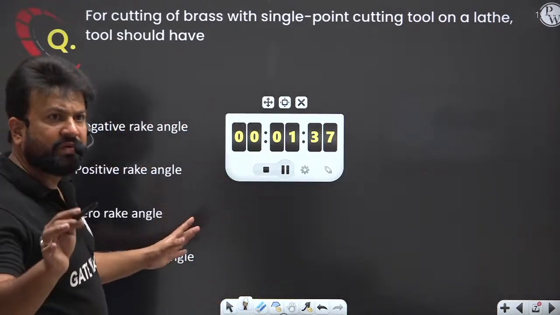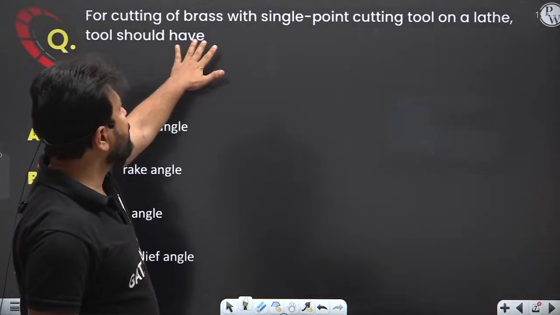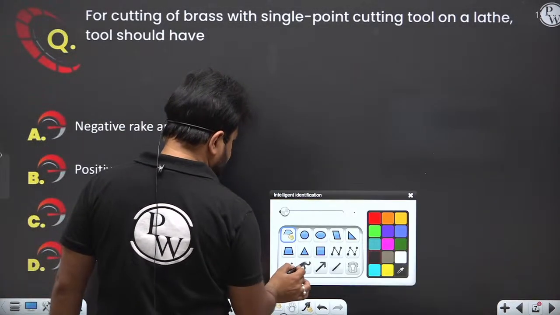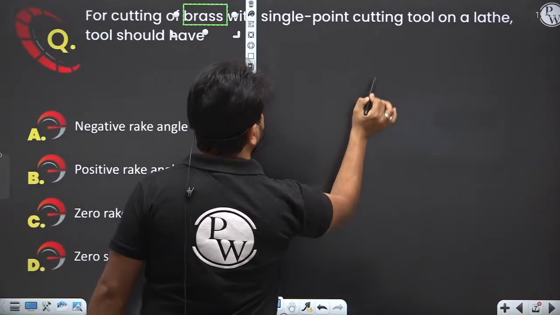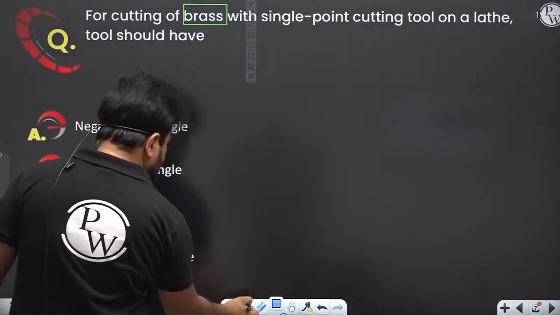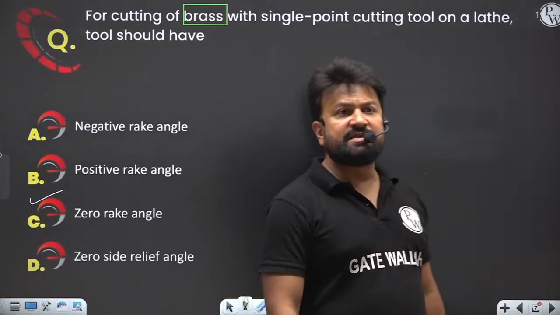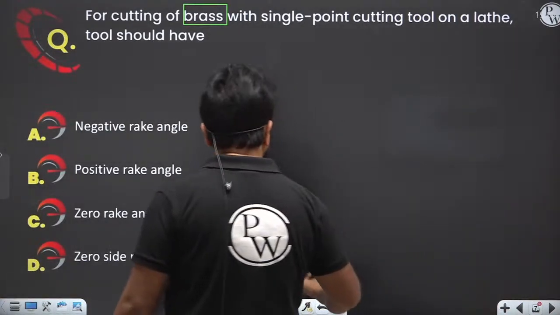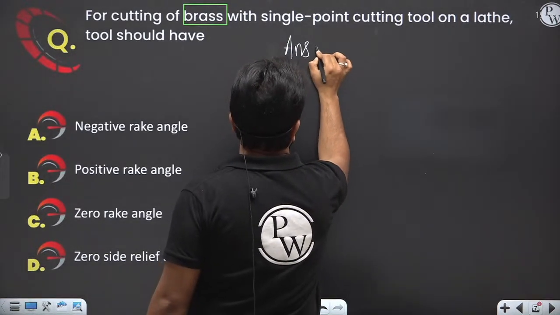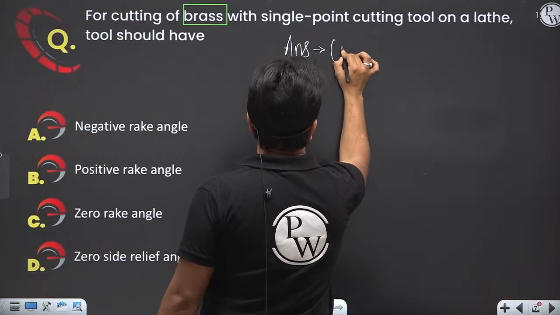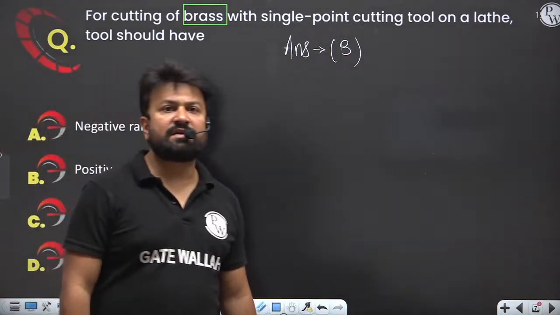Now your time is over. For cutting of brass with a single point cutting tool on a lathe, the tool should have zero rake angle. First of all, it will be zero rake angle. So your option B is the correct answer.